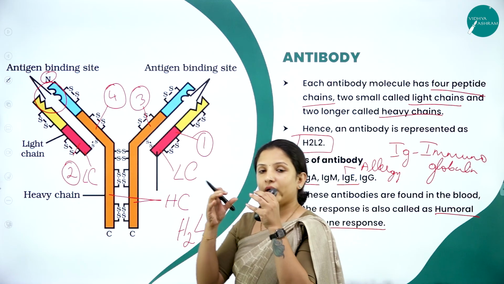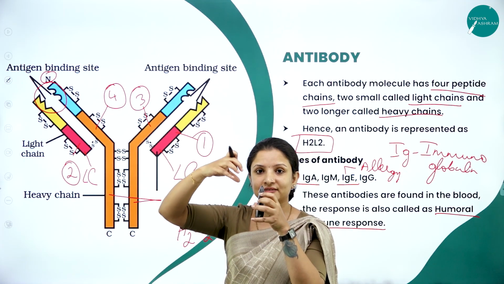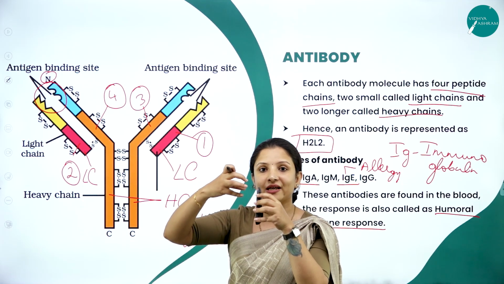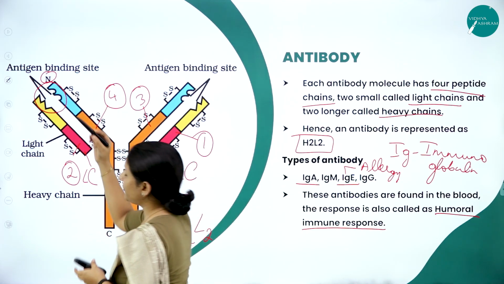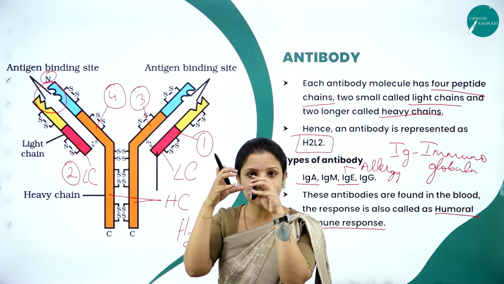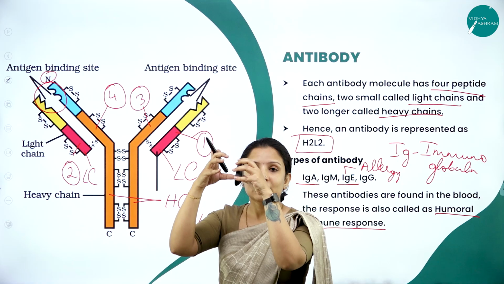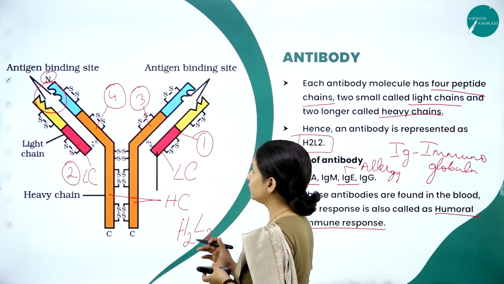So therefore, say for example, this is the antibody, and the coronavirus has entered into a body. Antibodies will get produced. So the antigen binding site will be designed according to how the crown of the coronavirus can fit, so that it can go and fit there and it can engulf it and destroy it. So that is how it works.